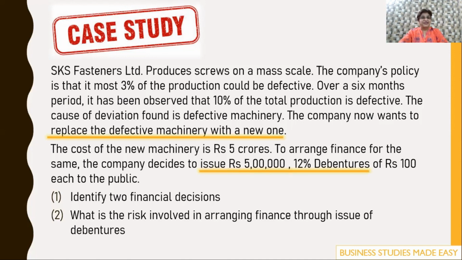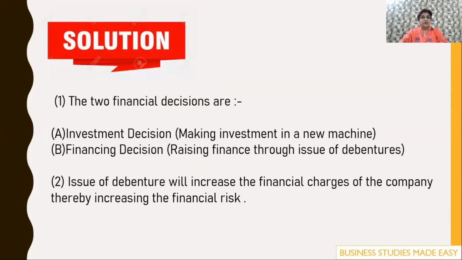Yes, the first decision is regarding replacing the defective machinery. When you are talking about replacing a defective machinery, this decision is an investment decision. And they've also decided to issue rupees 5,000, 12% debentures. So that is a financing decision. And what are the risks involved? Now, when you're taking a financing decision and you're trying to raise debt, then the financial risk of raising debt, that is paying interest, is always there. So let's check it out.